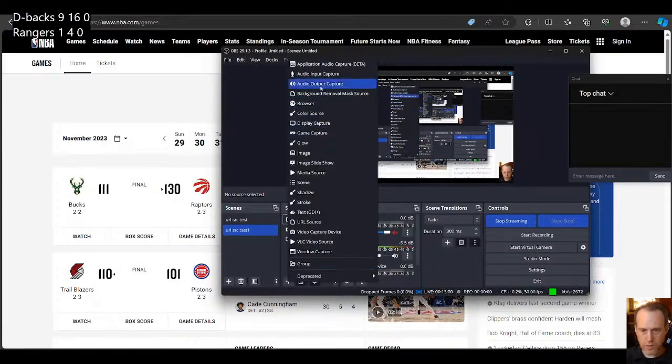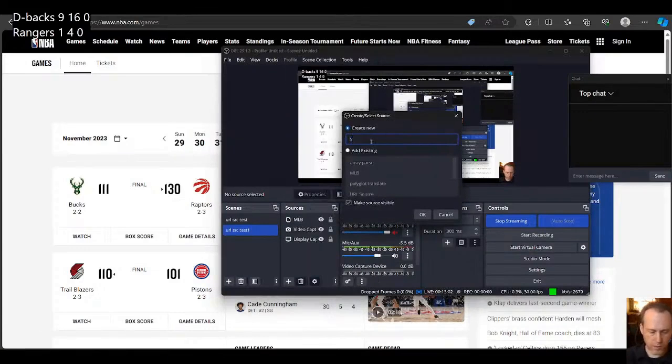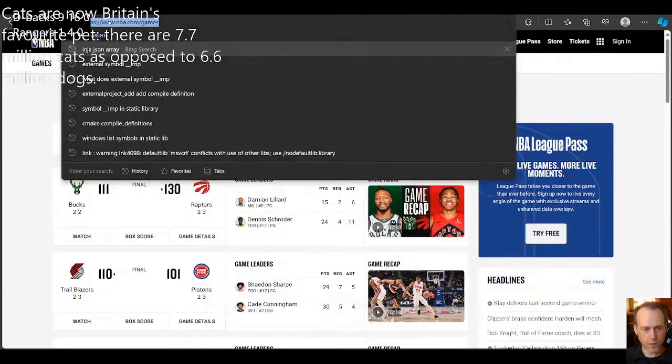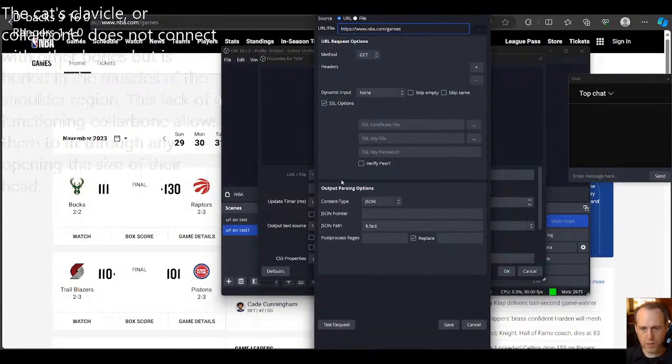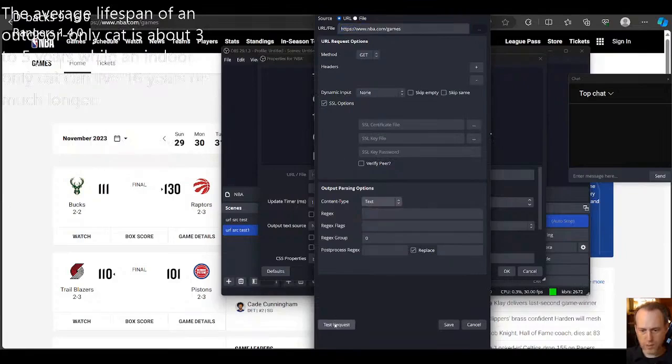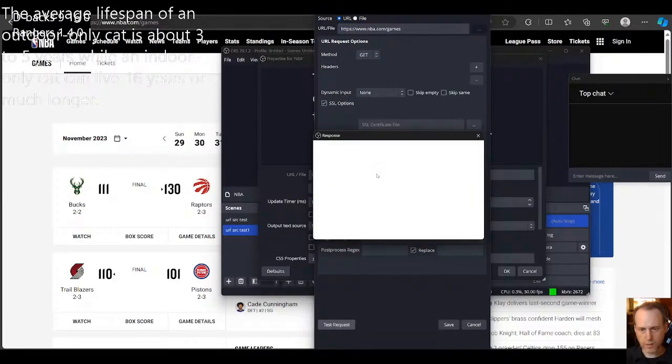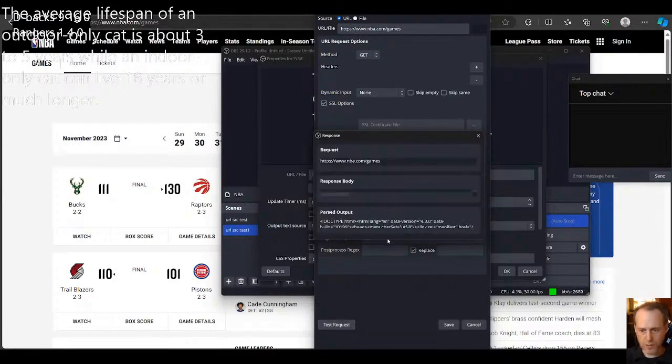All right, so let's get a new URL source. We'll call this NBA, and we'll grab this URL here, games. We'll put this in here and just go for text and test the request just to see that we have some response.